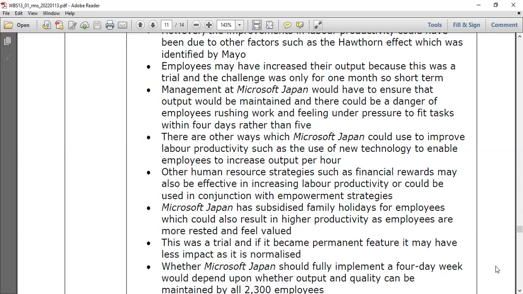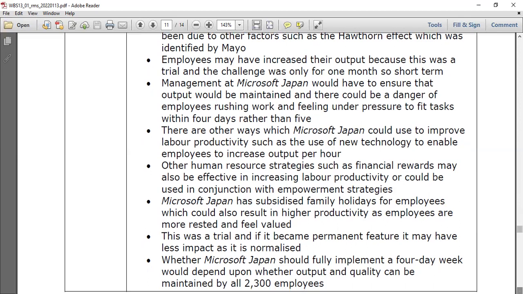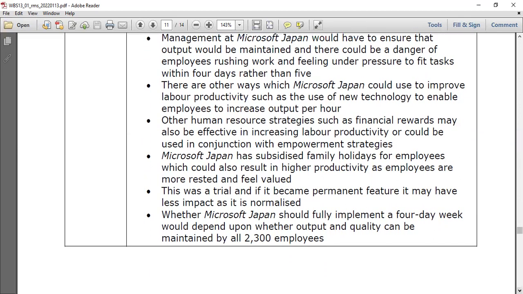Microsoft Japan has subsidized family holidays for employees, which could also result in higher productivity as employees are more rested and feel valued. This was a trial and it became a permanent feature. This will give you another point. Why? Subsidized family holidays: employees feel more valued, not only for me, my family members also come.